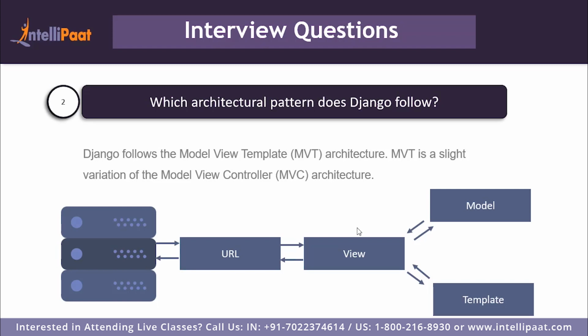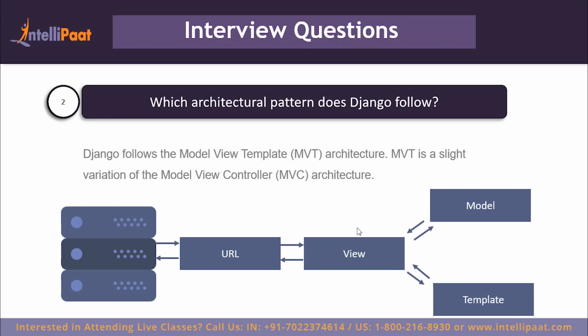An architectural pattern like model view controller consists of three parts: a model, a view, and a controller. Any code that deals with data and the business logic, so code that deals with data manipulation, data validation, user authentication, anything that deals with the data, is considered to be part of the model.